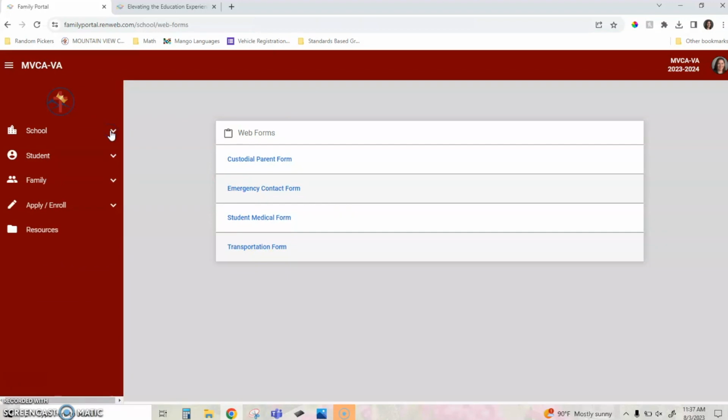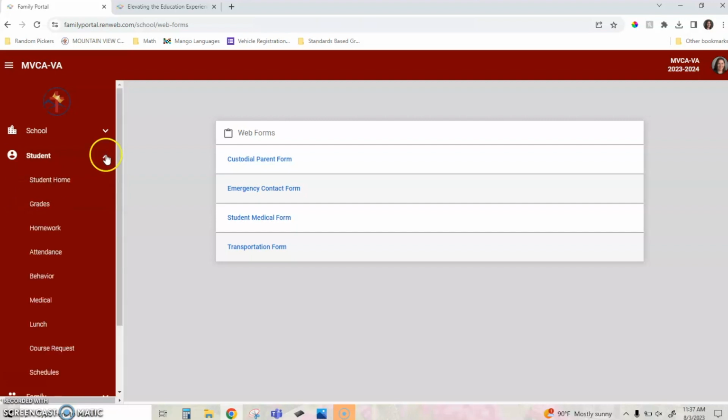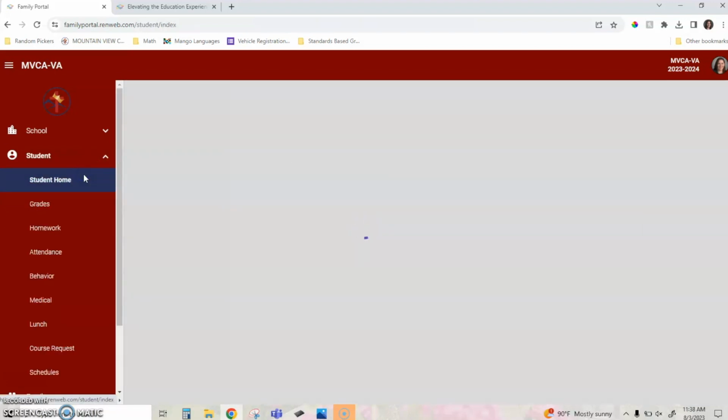For me as a parent, the part that I use the most is the Student tab. So let's take a look at that next. If you have a student who's older and you would like for them to have access to Fax Family Portal, the Student tab is what they will also be able to see.